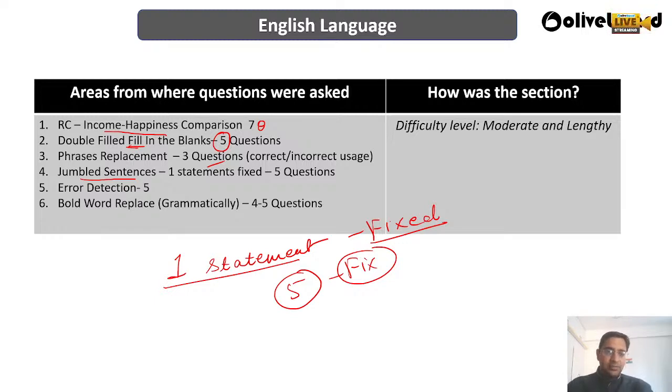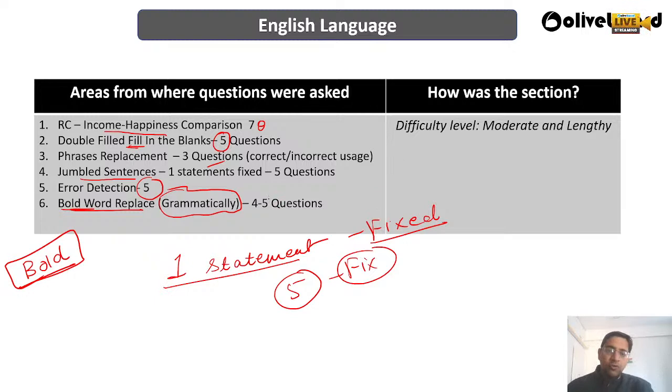Then error detection. Error detection means whether there is any kind of error, grammatical or otherwise, that you have to identify. Again, 5 questions were asked from English language. Then bold word replacement. There is a word that has been circled in bold, so you have to check grammatically whether that bold word is correct or not, and what word you are going to replace it with.